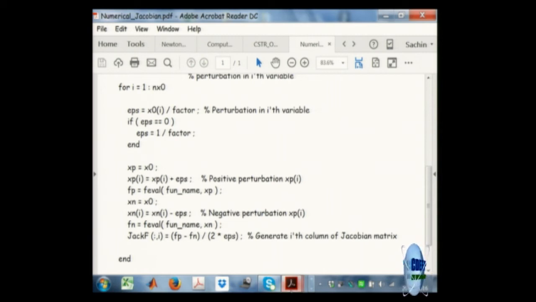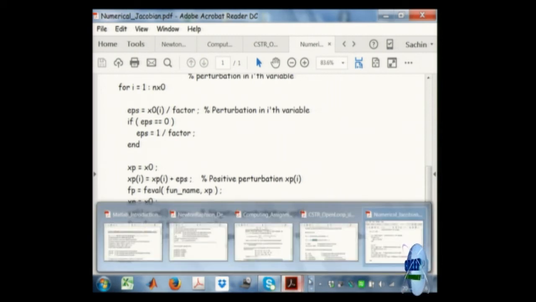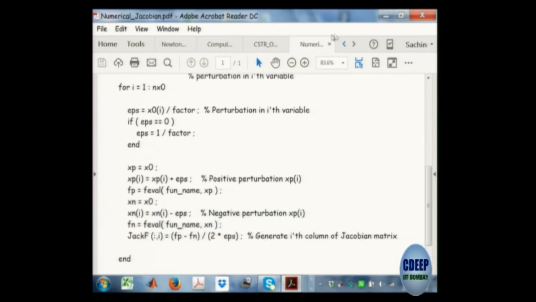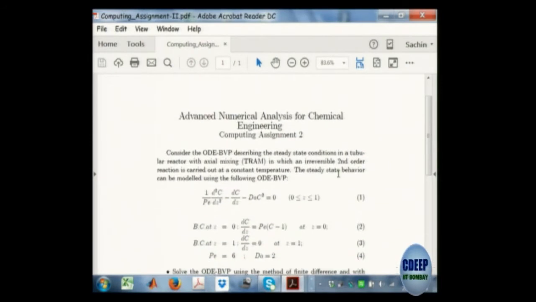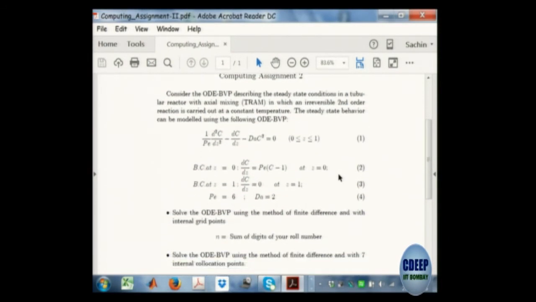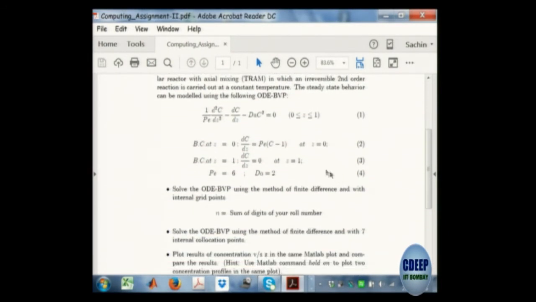So once they actually apply and learn the programming in the tutorials, while all the abstract mathematics is going on in the class, you put in computing assignments which run in parallel. I give computing assignments which come from the engineering domain; in this case I am using problems from chemical engineering.